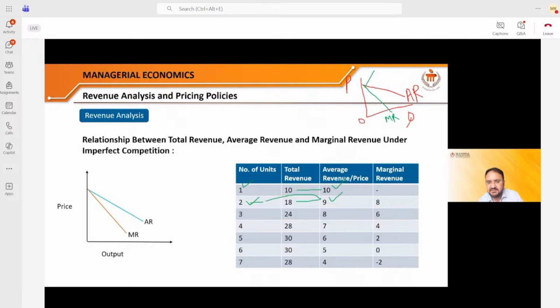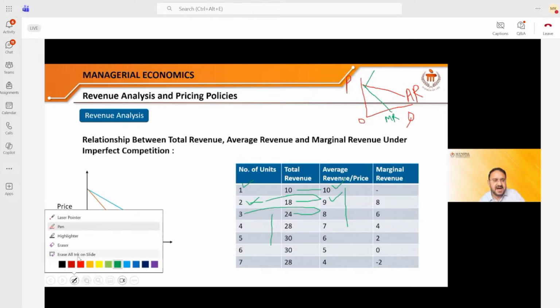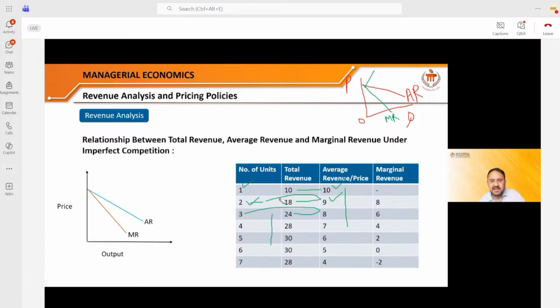If you multiply 3 by 8, you will get 24. So what do you observe? That the average revenue, that is the price, if you reduce, I am able to sell more and generate more revenue. When this happens, of course, the marginal revenue will be different. It will not be the same as the average revenue, but it will always be below the average revenue.